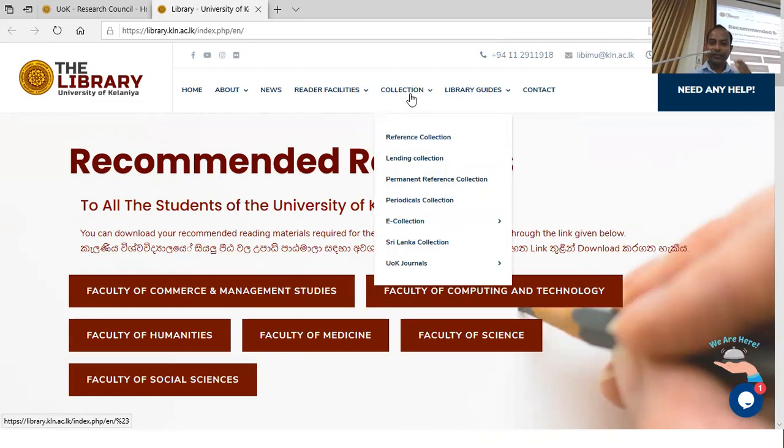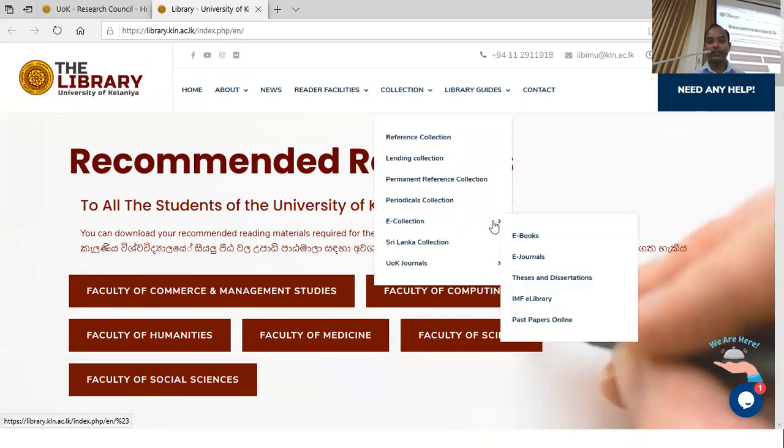In addition to that, through menus also you can access the library resources and services. Even if you go through collections and e-collections, you can still find the same ebooks and e-journals. And also for the students, we have this past papers online service, through which they can access the past papers relevant to their course modules. Nowadays we are scanning those past papers and uploading them into the past paper repository.